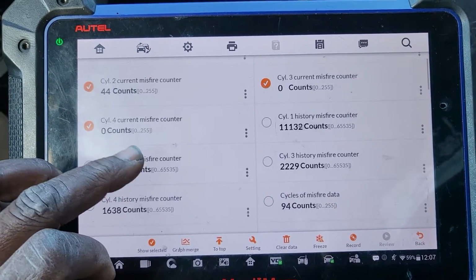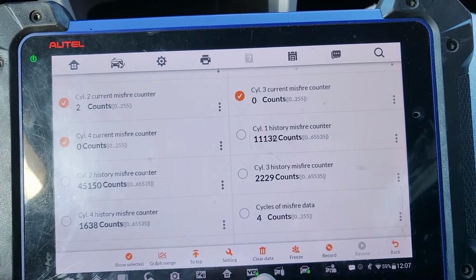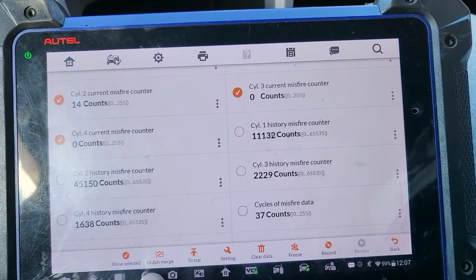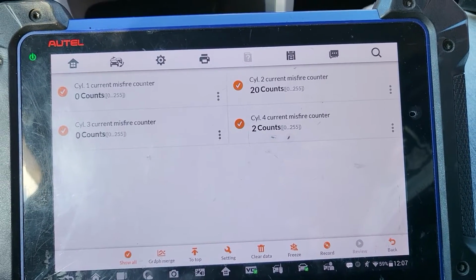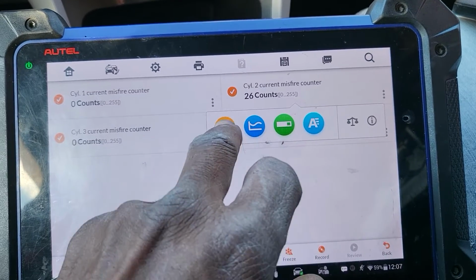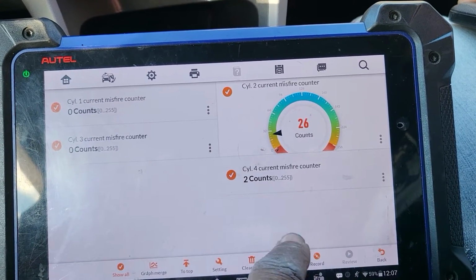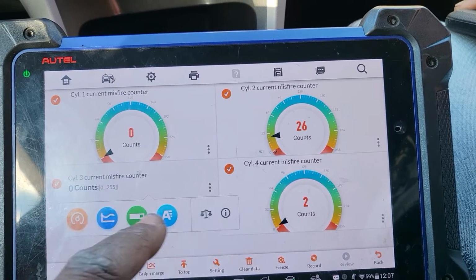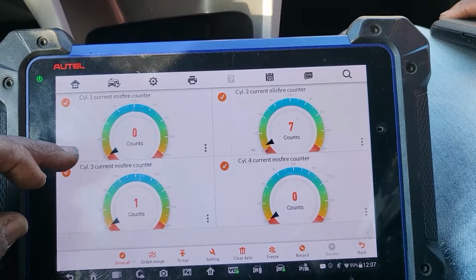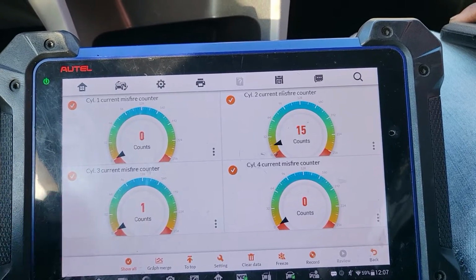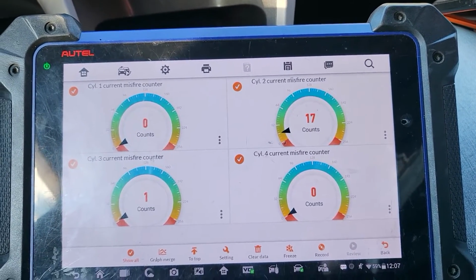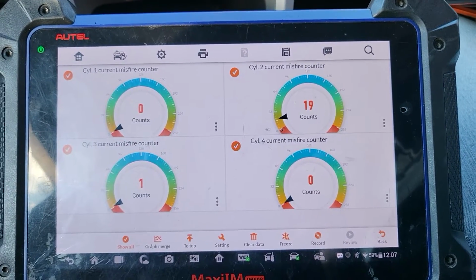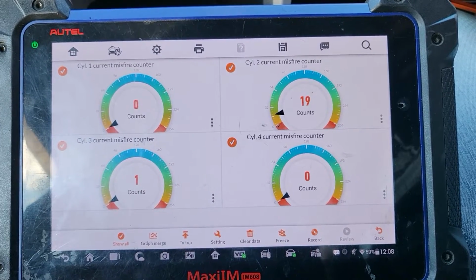This is a 4-cylinder, right? Okay, so let me see. I'm going to say show. Look here, I'm going to show this one, and I will go into this one. It will show me this one, this one, this one. You see now here, where is the misfire? Cylinder number 2 misfires too much. Cylinder number 1 has 1 count. So your misfire now is here in cylinder number 2. So cylinder number 2 is the problem.